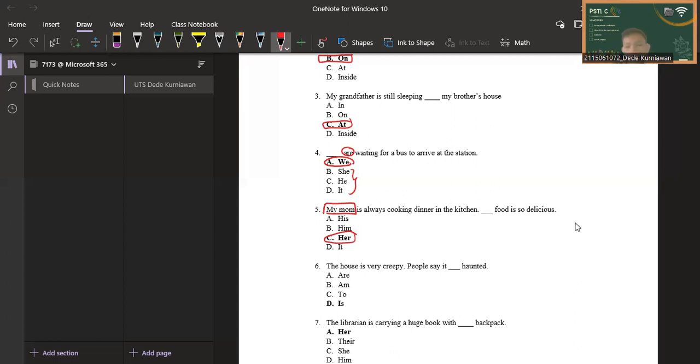For question number 6, the house is very creepy. People say it is haunted. "Are" is not correct because it is not suitable with the to be "are." "Am" is also not correct because the to be for "it" is not "am." "To" is also not correct because "to" is not the to be for "it." "Is" is correct because she, he, and it use the to be "is." So the answer is D.